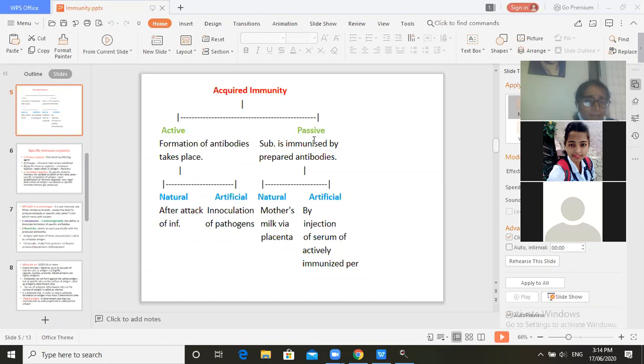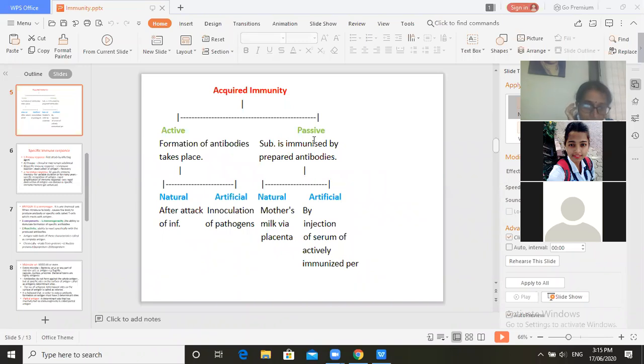Now, active immunity is again divided into two: natural and artificial immunity. Natural active immunity gets activated after the first attack of any organism, or after repeated attacks of that organism.